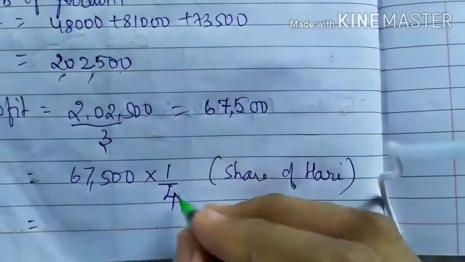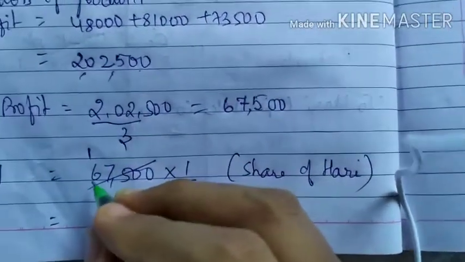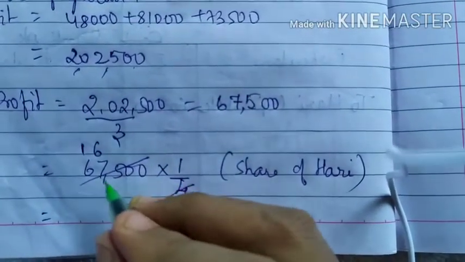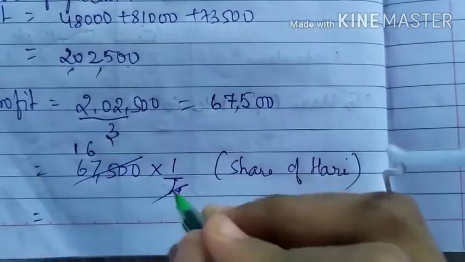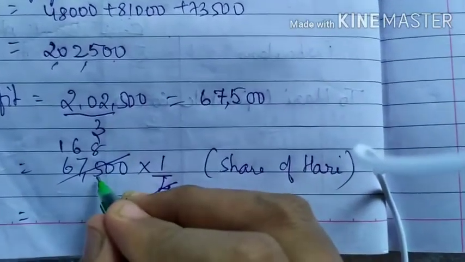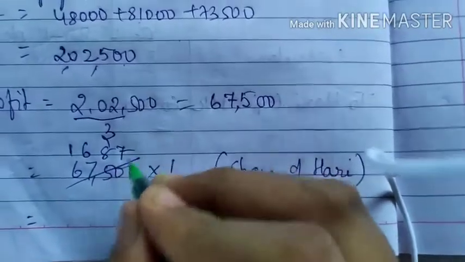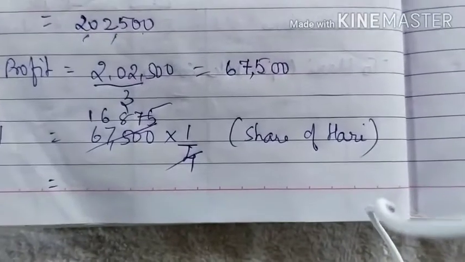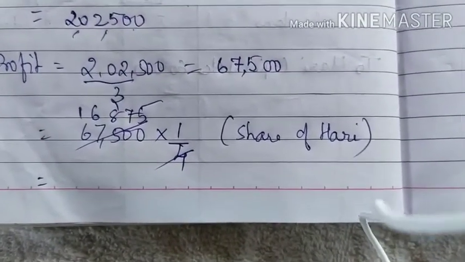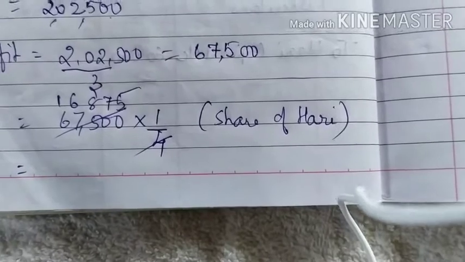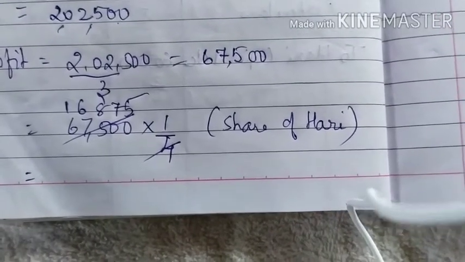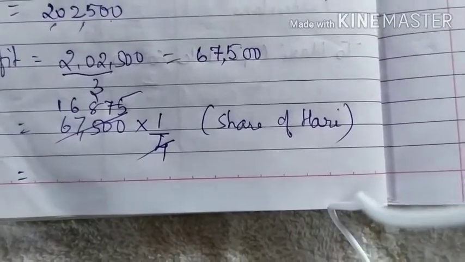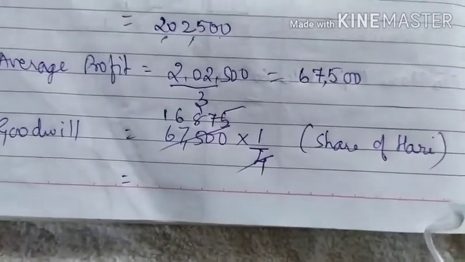If you solve this, it comes to 16,875. This is the share of Hari which is to be raised. Okay, so this is the goodwill calculation.